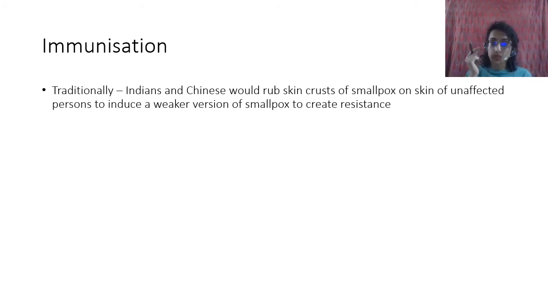If you take this smallpox crust, you have some amount of virus in it, and they would rub it on their skin. And because the viral load is lower, instead of getting all that virus, they only get a small amount of that virus. Your body will take some time to mount an infection, but the virus will not be very strong, right?